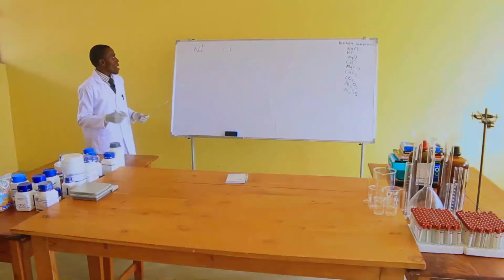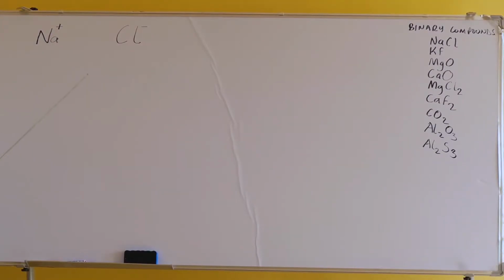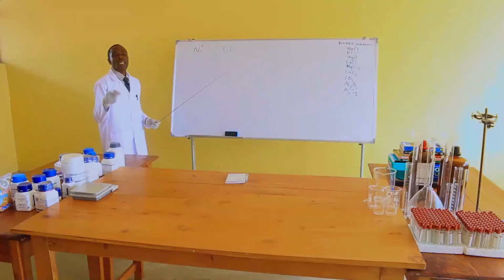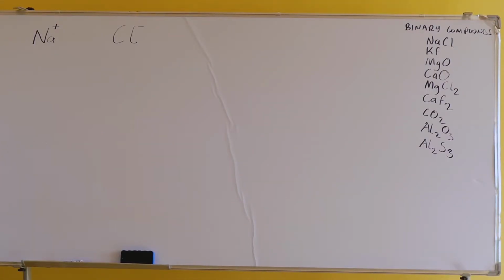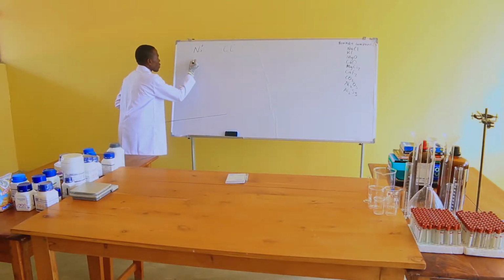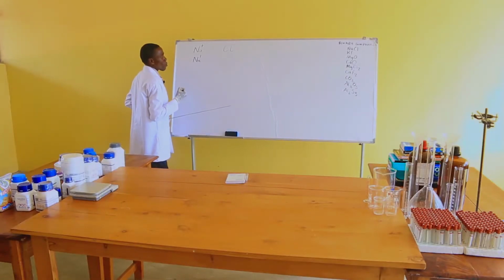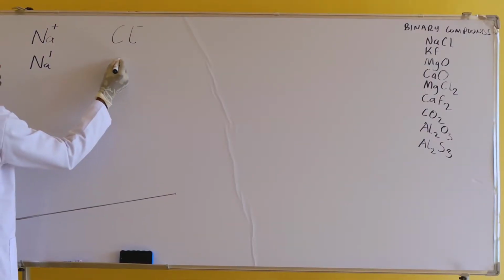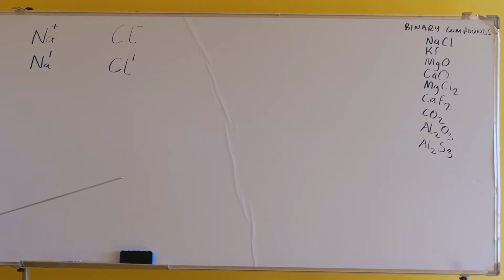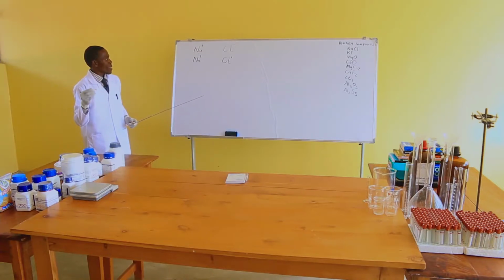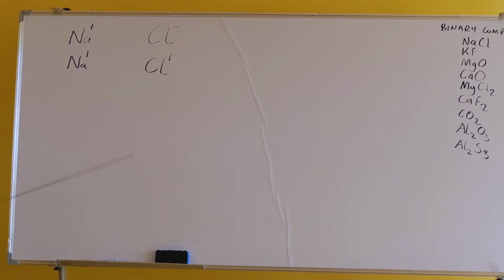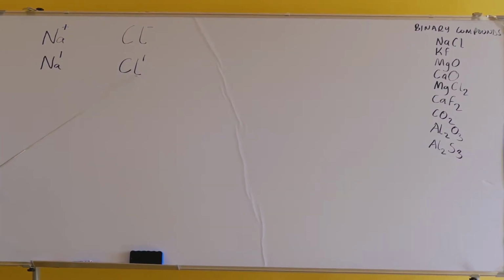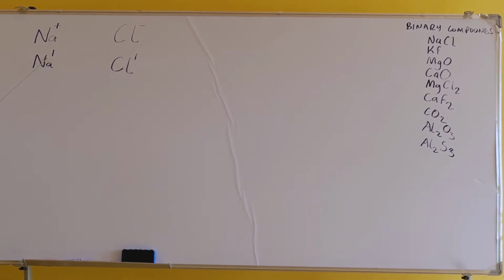Remember, the amount of charge on an atom determines the valence it has. For example, sodium has a charge of 1, therefore its valence will be 1. So we write sodium with a valence of 1. Similarly, chlorine has a charge of 1, so it becomes chlorine with a valence of 1. These are the valences of sodium and chlorine. The next step is to exchange these valences between the two atoms. The valence of sodium will go to chlorine, and the valence of chlorine will move to sodium.